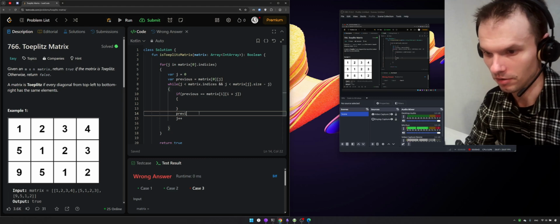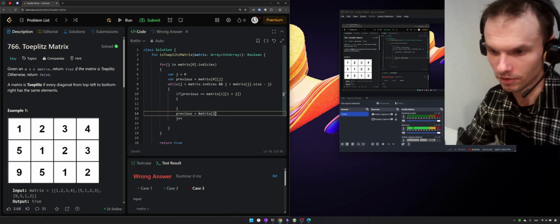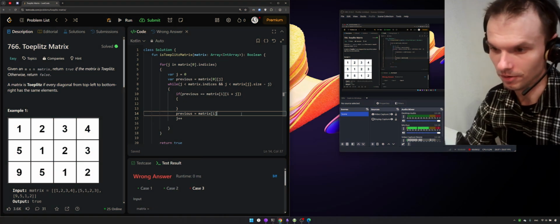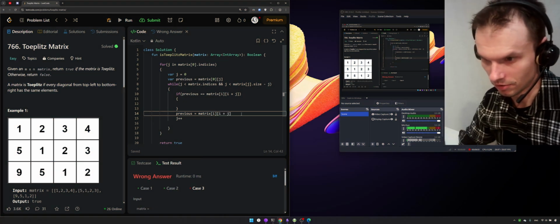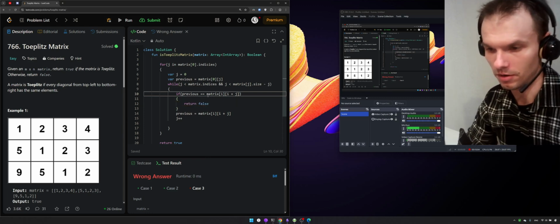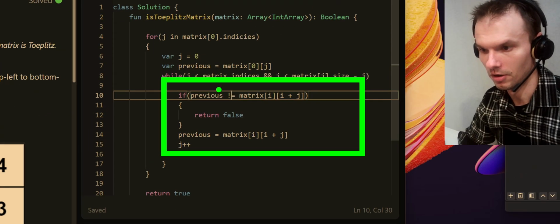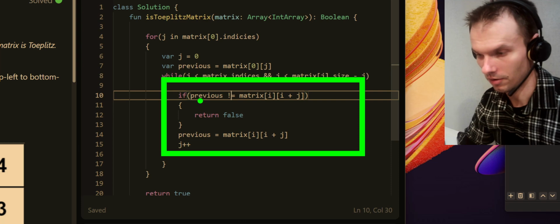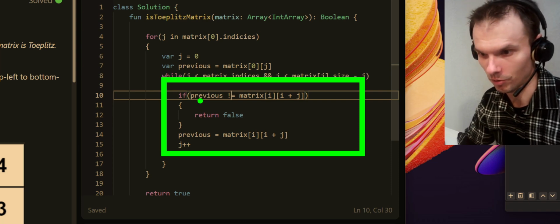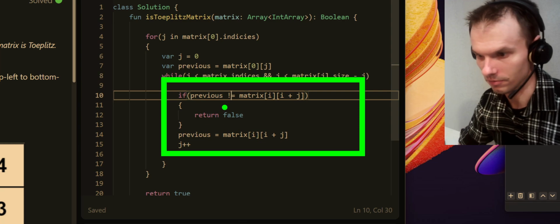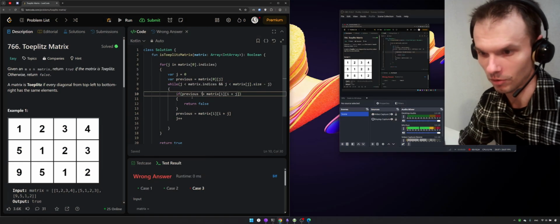updating previous one and just by incrementing index. So I plus j. And well, as I have said before, we just return if a statement is not satisfying our condition. Basically, if the first element we come across isn't equal to the previous one, that's why we stop immediately and just return false.